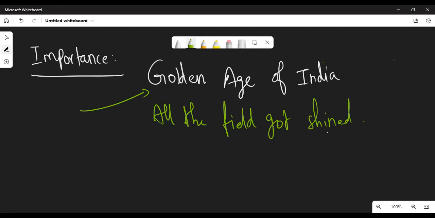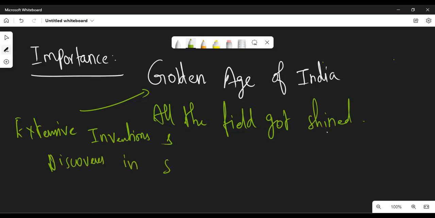It produced some of the finest discoveries, extensive inventions and discoveries in science and technology.